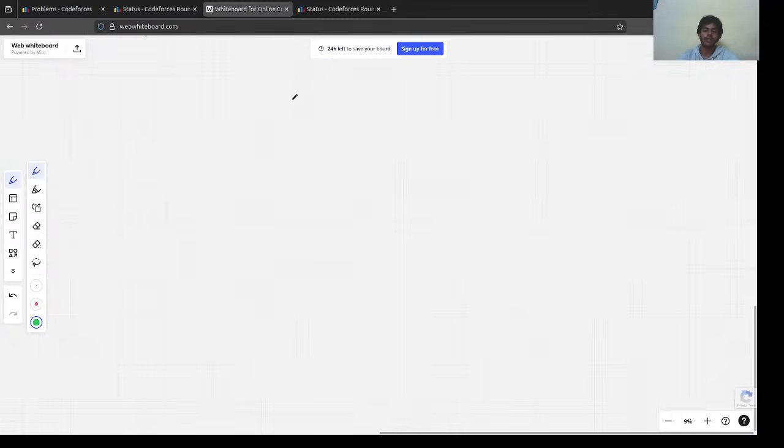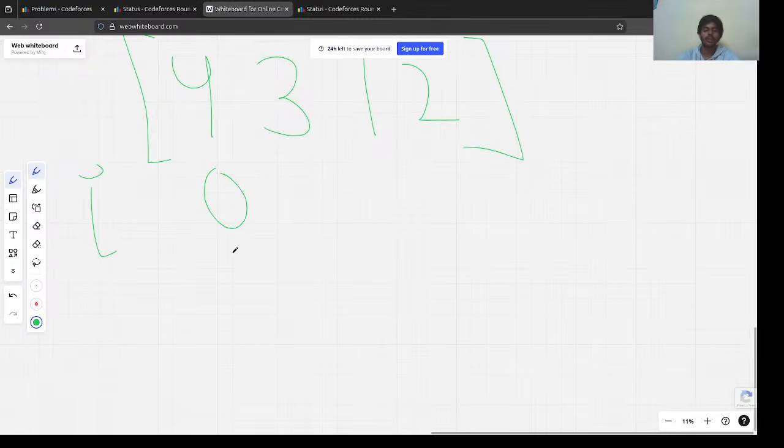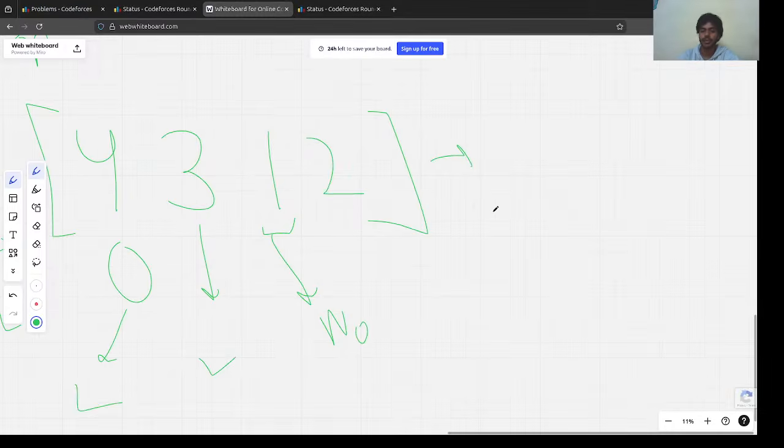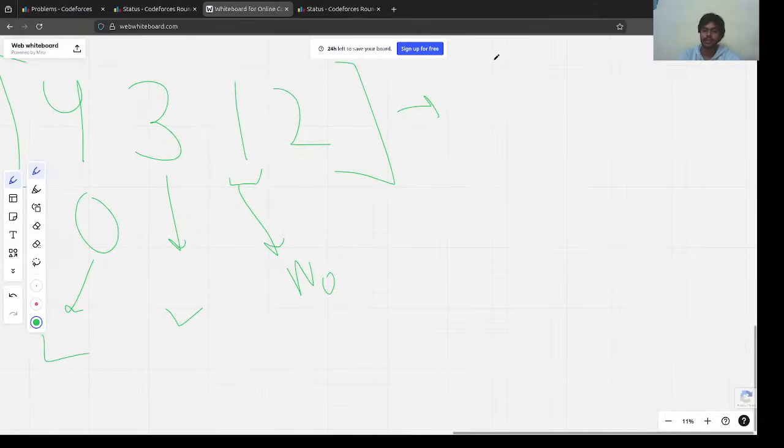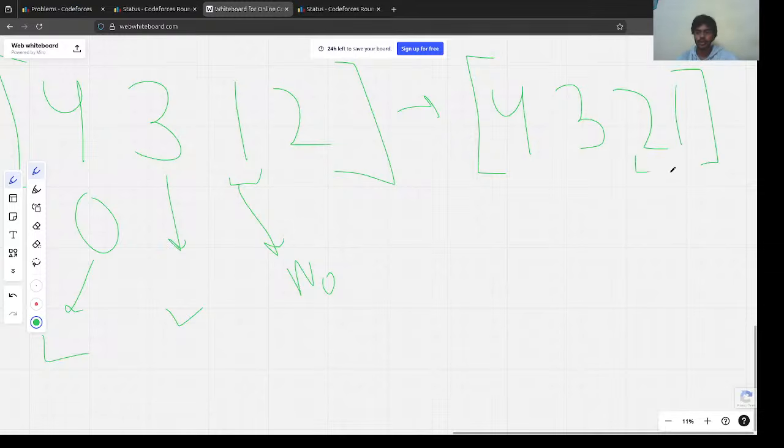Let's also understand from one more example, 4 3 1 and 2. Okay, we start from index 0. Is this the best possible number? Yes. Okay, move forward. Is this the best possible number? Yes. Okay, move forward. Is this the best possible number? No. Why? Because we have 2, right? We are going to compare it with the best possible array, the descending array.